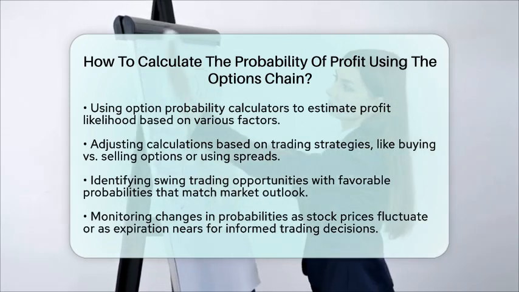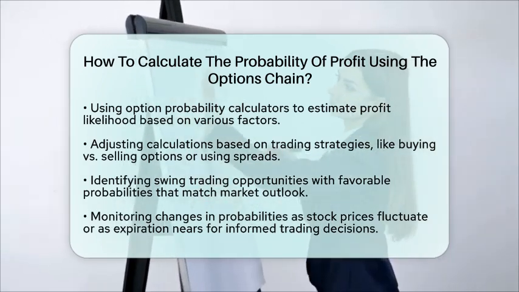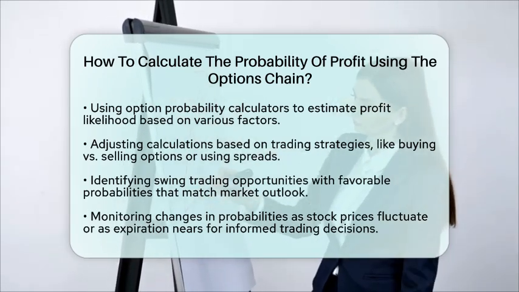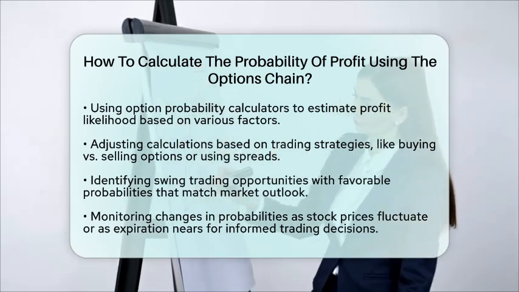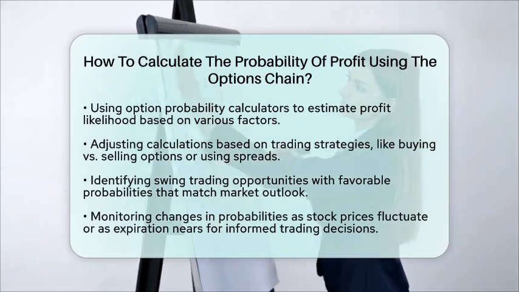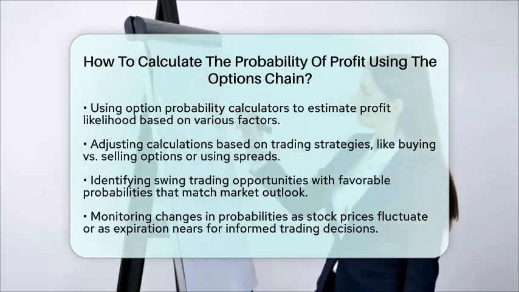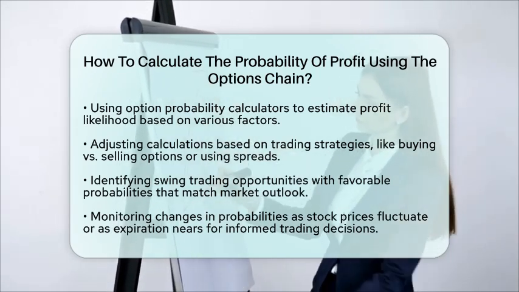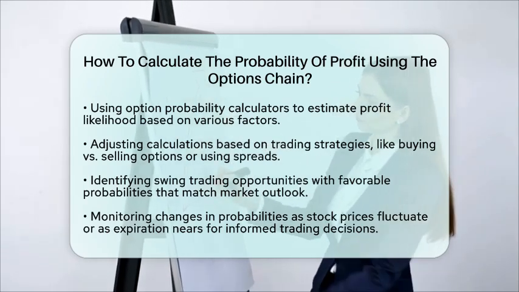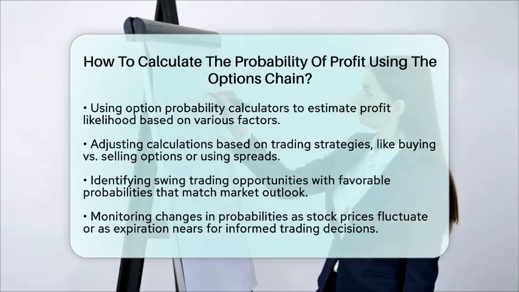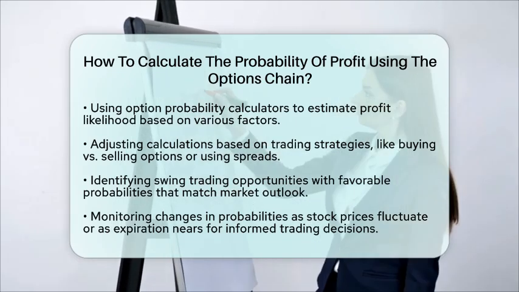When you are identifying swing trading opportunities, use the options chain to find options with a favorable probability of profit that aligns with your market outlook and time frame. Look for options with high probability in the money or delta values to select strike prices that offer a strong likelihood of profit within your expected price move. By monitoring how probabilities change as the stock price moves or as expiration approaches, you can adjust your trades accordingly. This approach helps you make informed decisions and increases your chances of success in options trading.